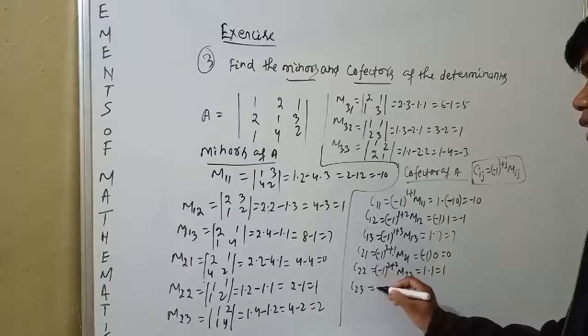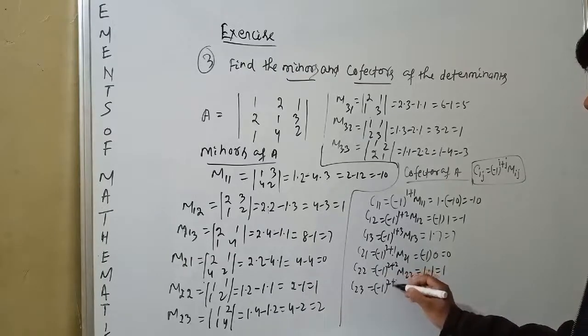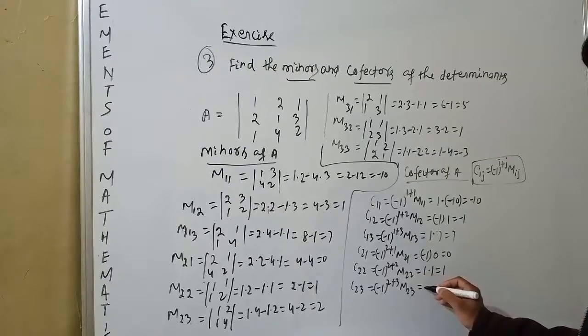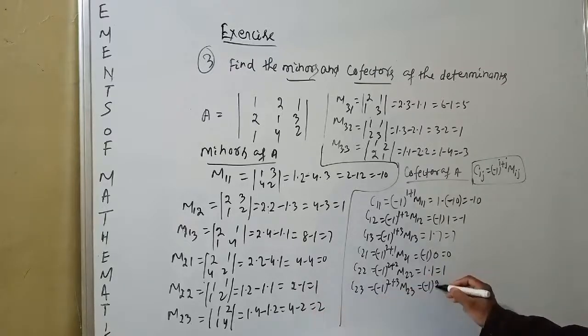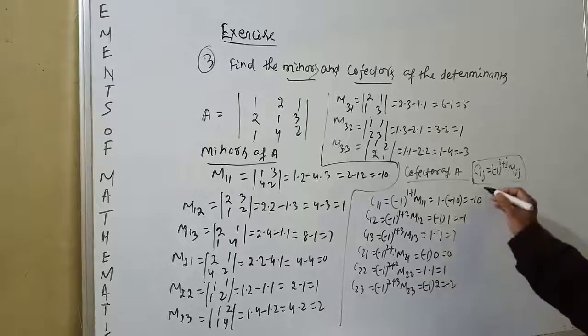C23 is equal to minus 1 to the power 2 plus 3 times M23. It is an odd power, so minus 1 into M23, and M23 is 2, equal to minus 2.